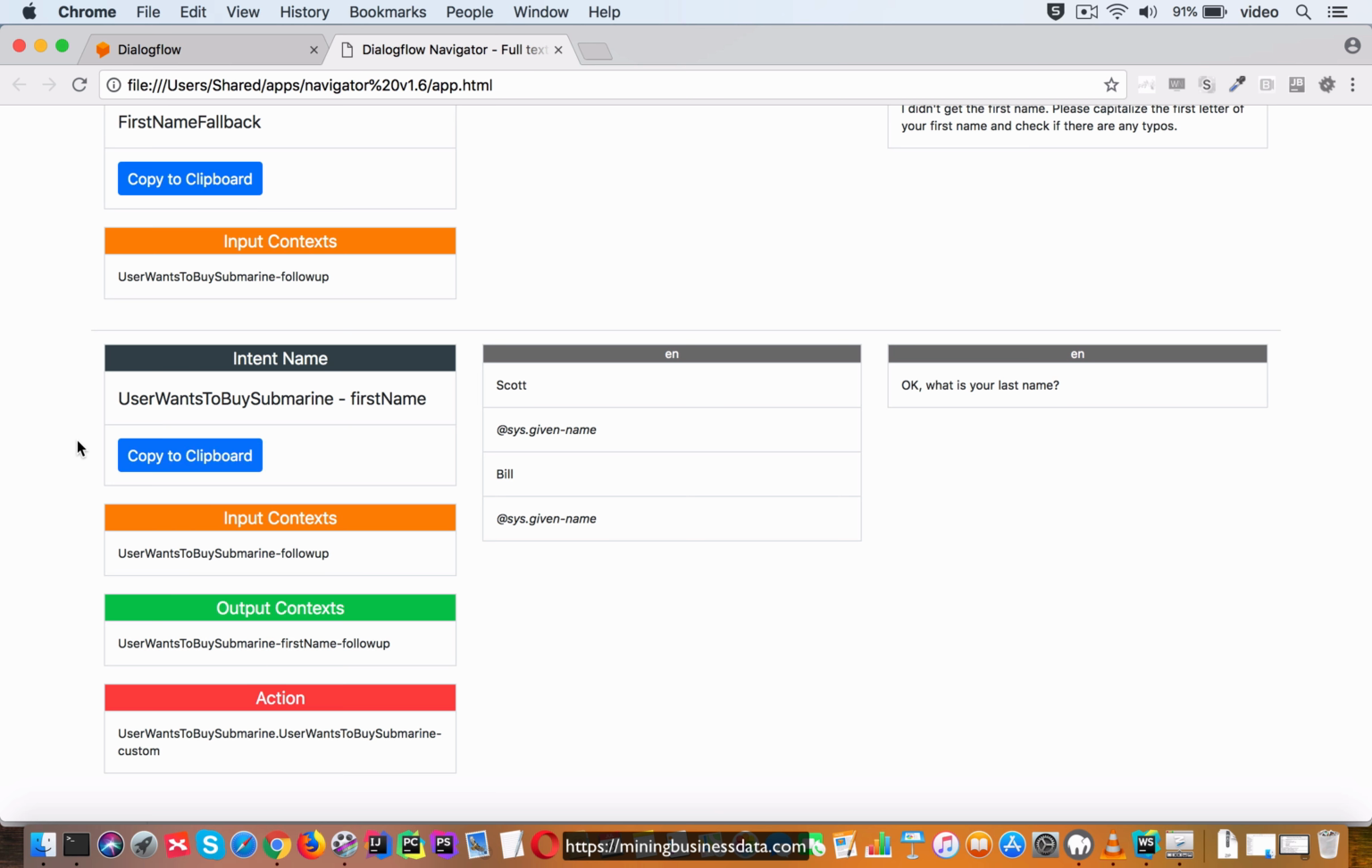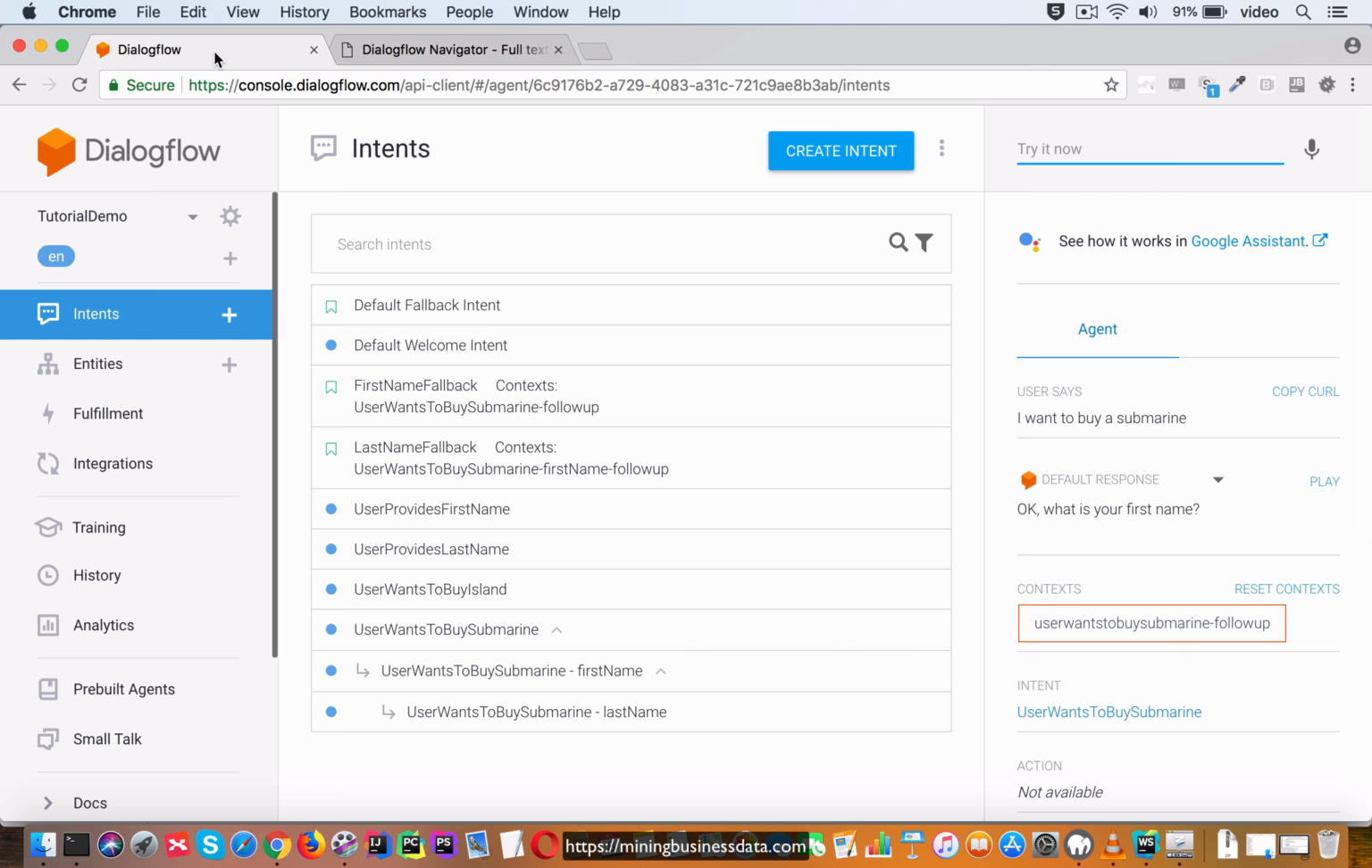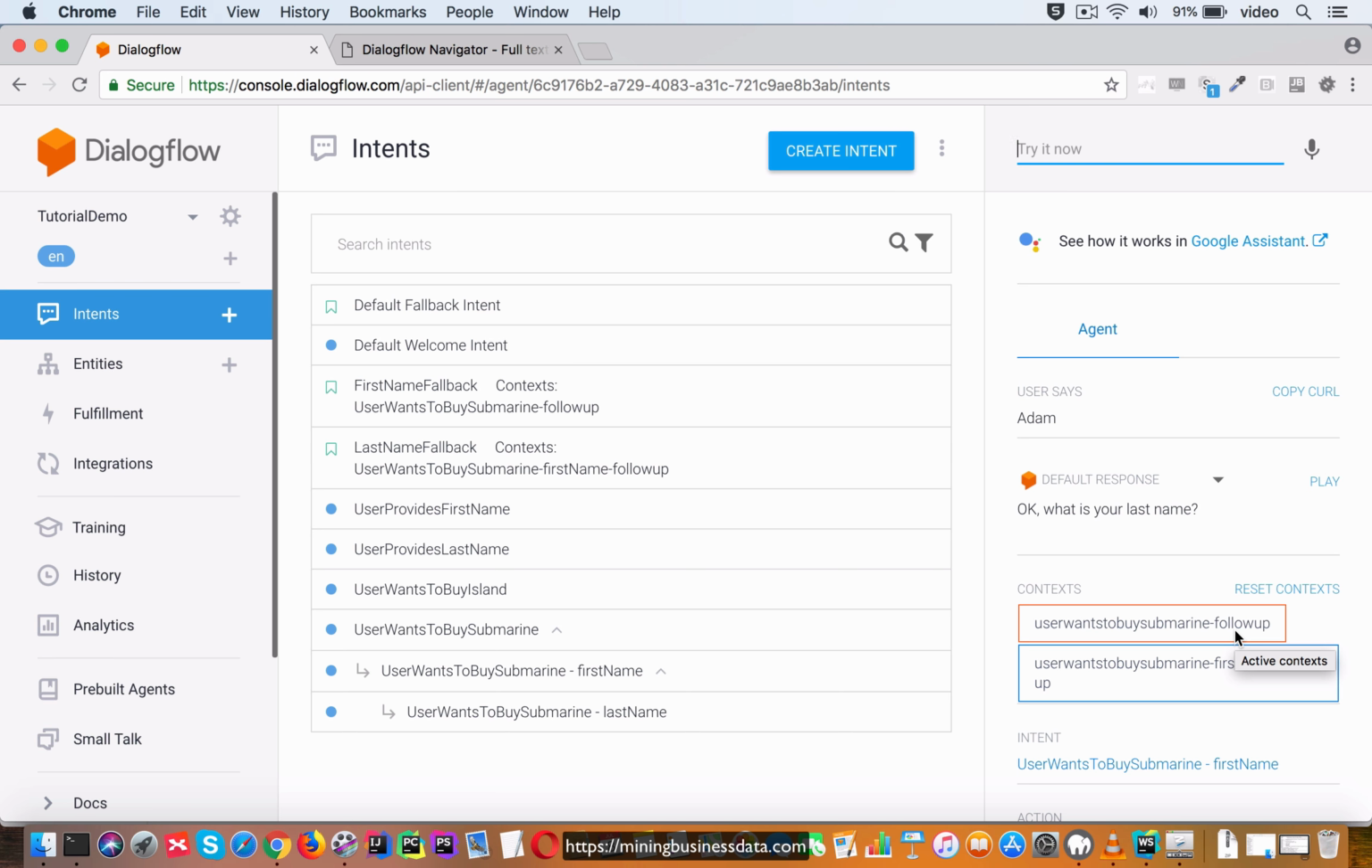But I also want you to remember one more thing. The input context, whether it's active or not, also matters. So what do I mean by that? If I go back here and I just give my first name, let's say I use the usual, Adam. So what you see here is the user-wants-to-buy-submarine-follow-up is still active, and you can see that the user-wants-to-buy-submarine-first-name-follow-up is also active.